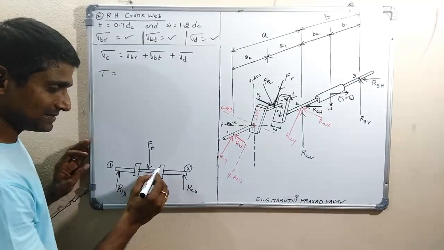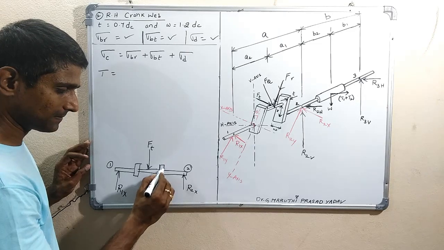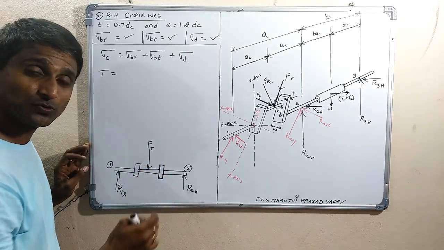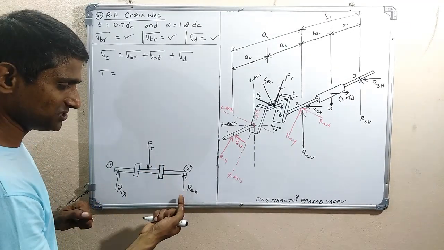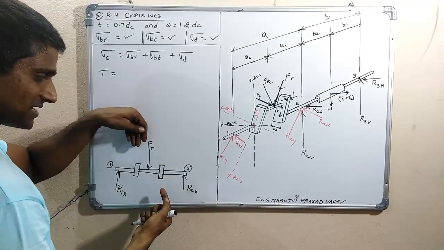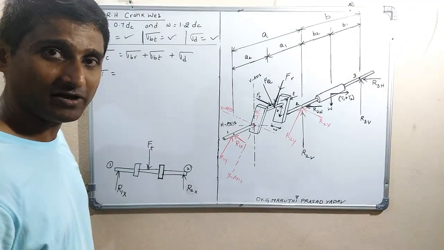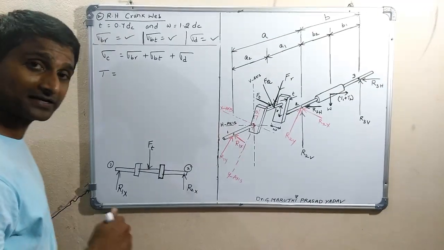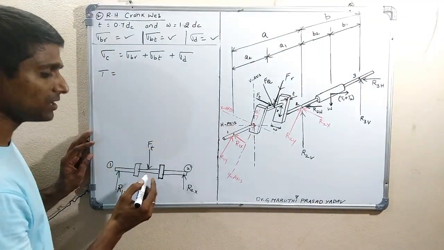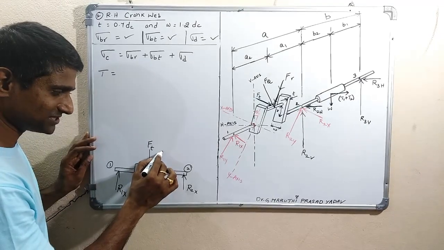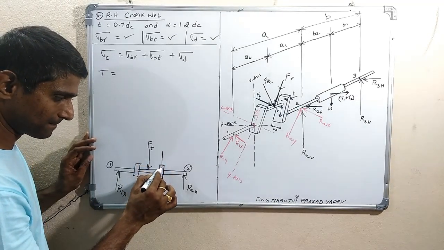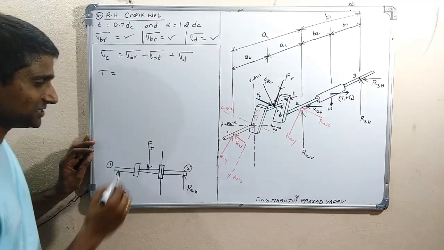Here this is under twisting because of these forces. Because this force acts here and this force acts here, it results in twisting. So the torque equals, now we have to take the cross section at the center of the web.